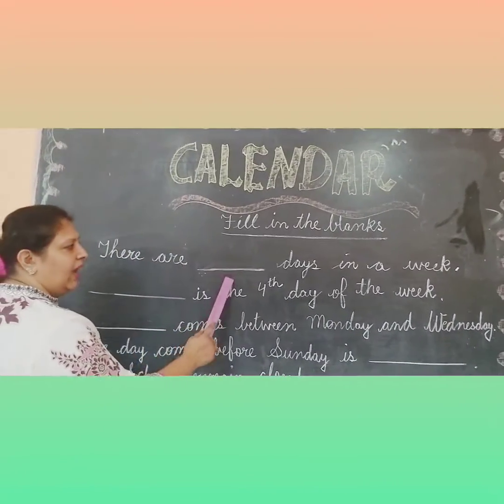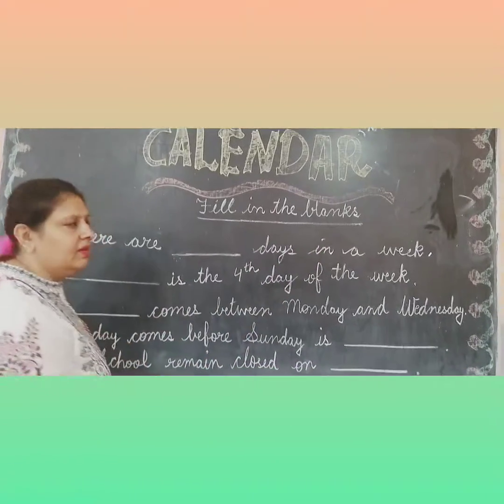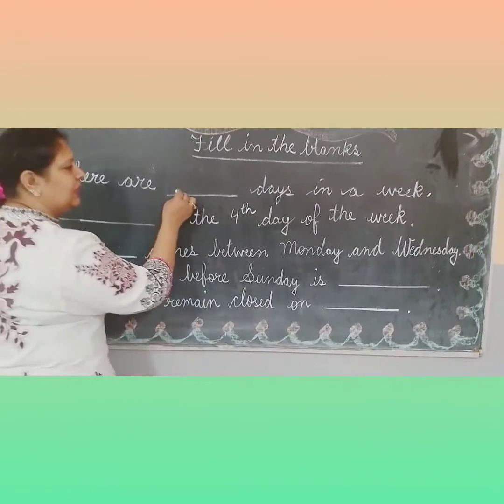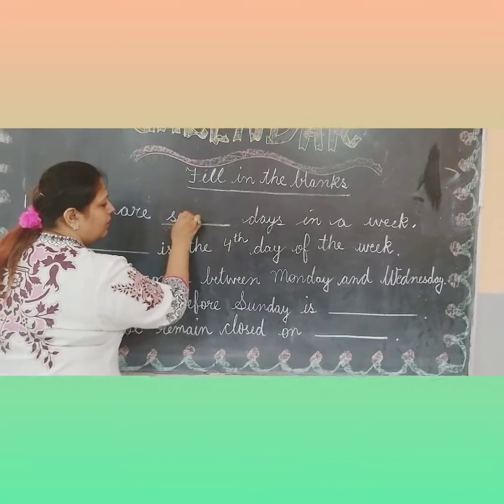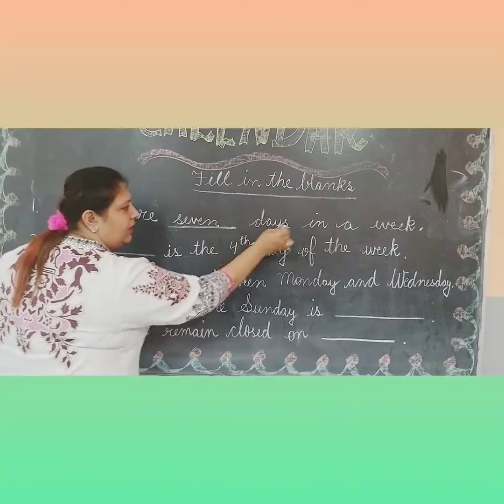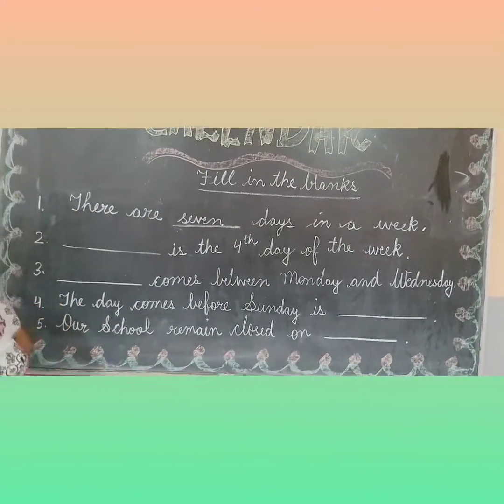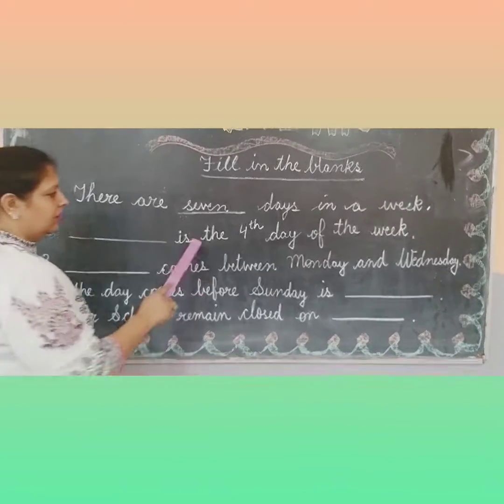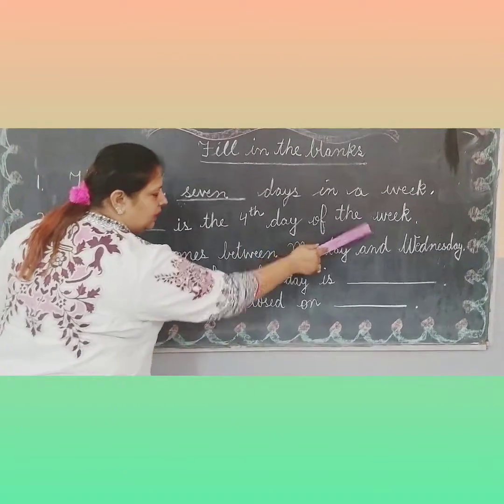There are dash days in a week. Yes kids, tell me how many days in a week? There are 7 days in a week. Okay. Dash is the 4th day of the week.